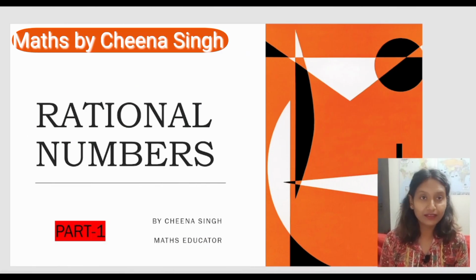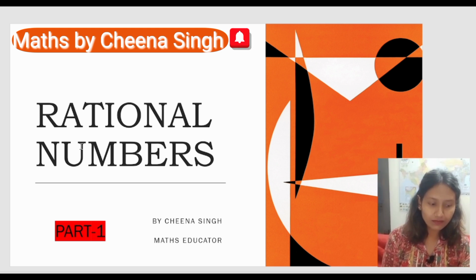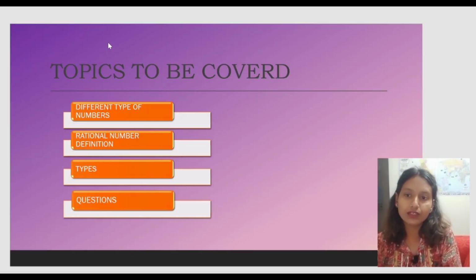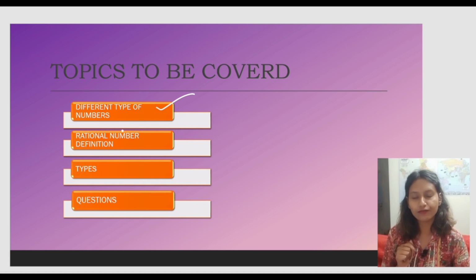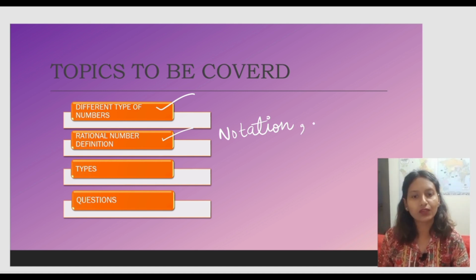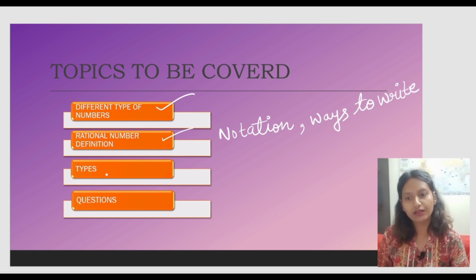1 by 8 and 9:30 is nothing but a rational number, and to understand rational numbers, we are going to cover topics which are as follows. Before understanding rational numbers in detail, first we need to quickly recap the different types of numbers, and then we will understand the definition of rational numbers, its notation, different ways to write rational numbers, and then we will learn about the types of rational numbers, and later on we will discuss some questions.